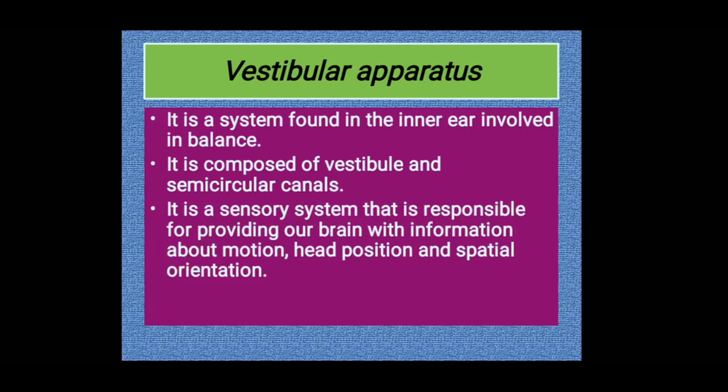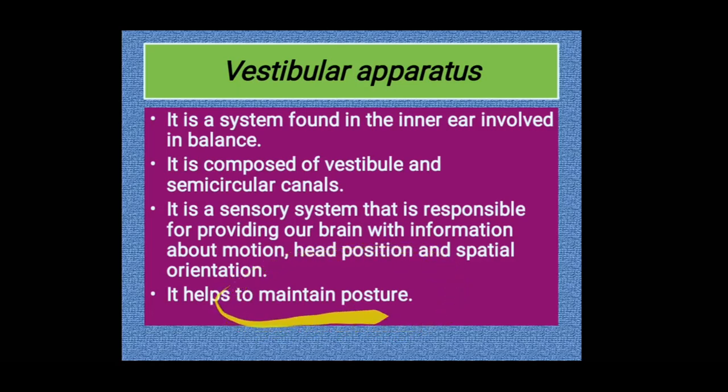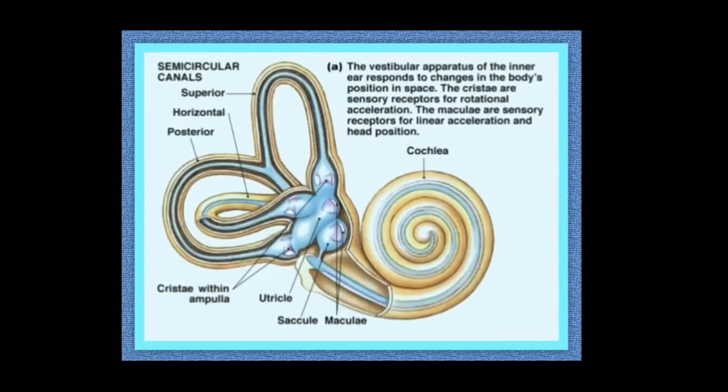You might have heard about that. Vertigo. Then it helps to maintain our posture. So that's the most important thing. Posture means the way of sitting, walking, lying down. So all these are maintained with the help of the vestibular apparatus.